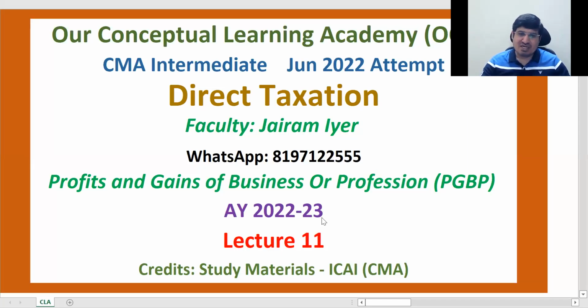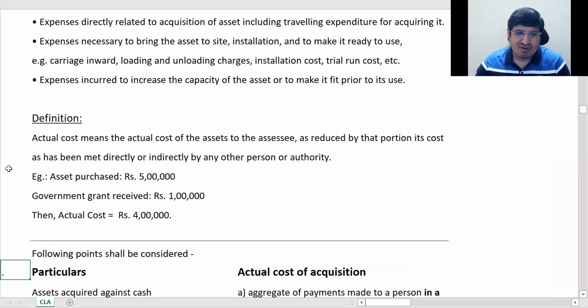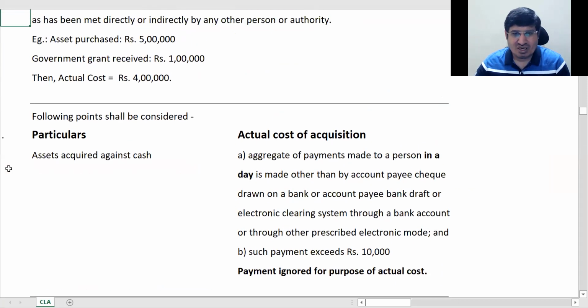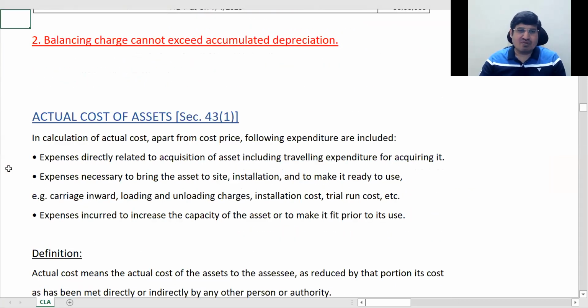So welcome back. This is lecture 11 of PGBP and this is for CMA Intermediate June 2022 attempt. ये हमारा lecture 11 है PGBP का and we had to start actual cost of assets. पिछले क्लास में मैंने आपको कॉन्सेप्ट बताया था एक्चुअल कॉस्ट का.